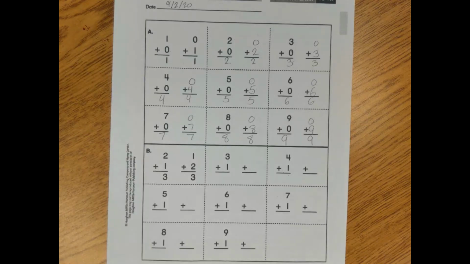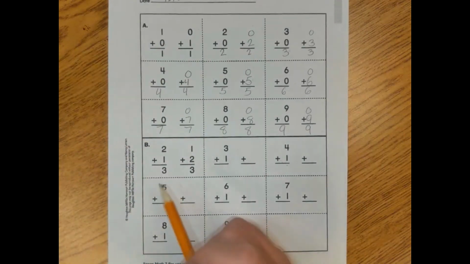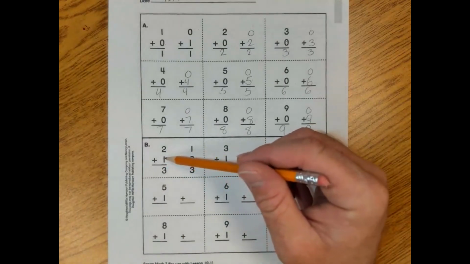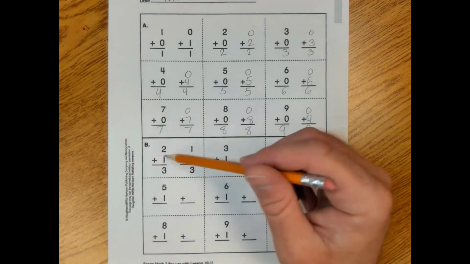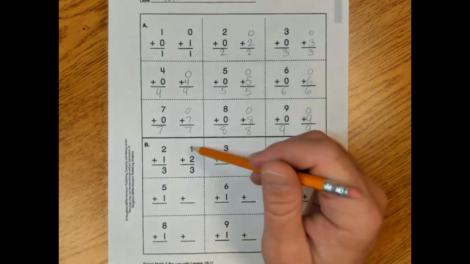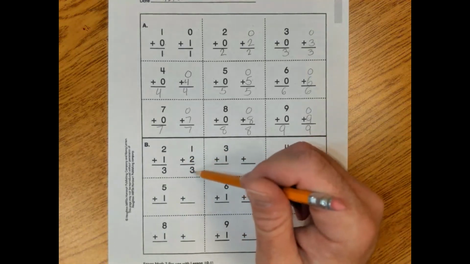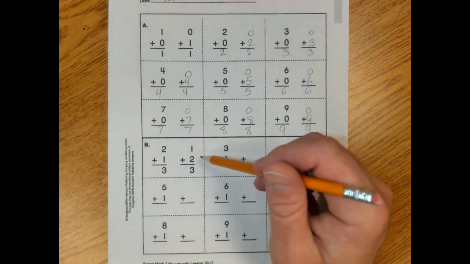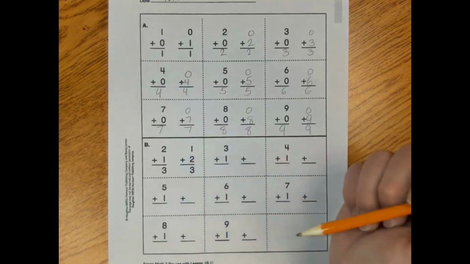let's look at the B portion now, the bottom part of this page. If we look here at the first problem, we'll see that it's already done for us. So we've got 2 plus 1 equals 3. And what we've done is we've taken the numbers and switched them on this side, just like we were doing with the zeros up here. So the 1 is on top and the 2 is on the bottom, but the answer is still the same. Because it doesn't matter if we're switching the numbers around or not. As long as we're adding 1 plus 2 or 2 plus 1, it's going to be the same answer.